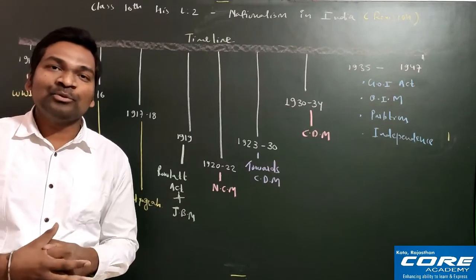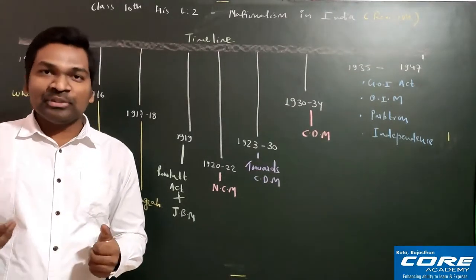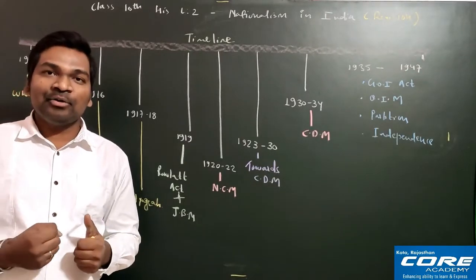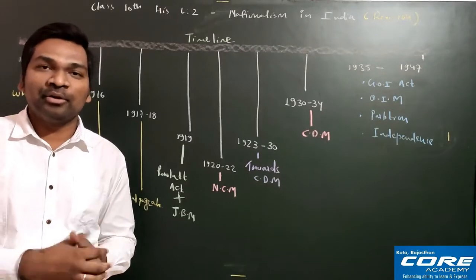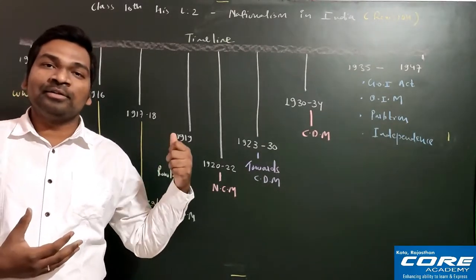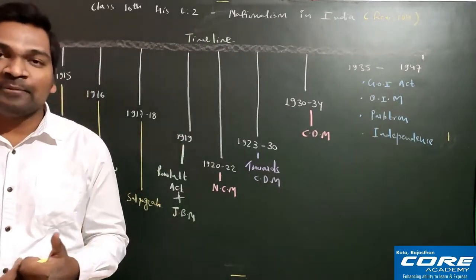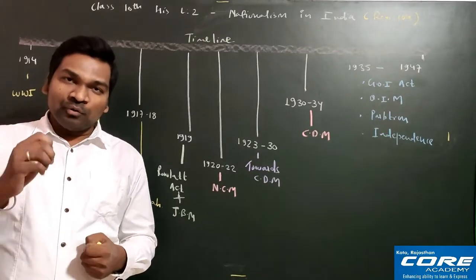So since Britain was ruling in India, they cannot fight with stones and pebbles. They needed weapons, they needed other resources for their army, and they needed army also who can fight with the enemy countries. So for that purpose what they did, they started doing forceful recruitment.